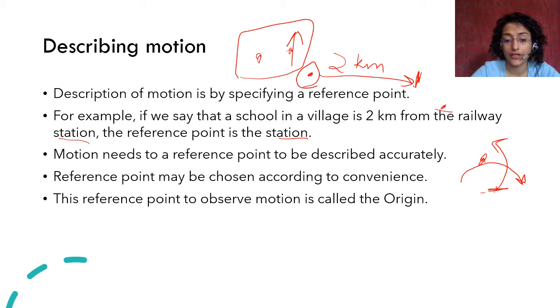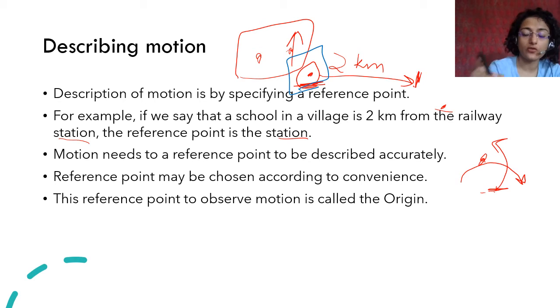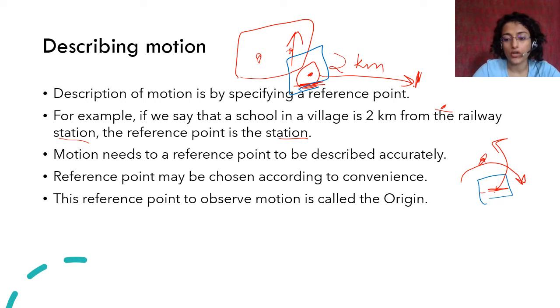This reference point, where you observe motion from, is called the origin, right? Here the railway station was the origin, and here, for example, the earth is the origin. Okay, that reference point is called origin.